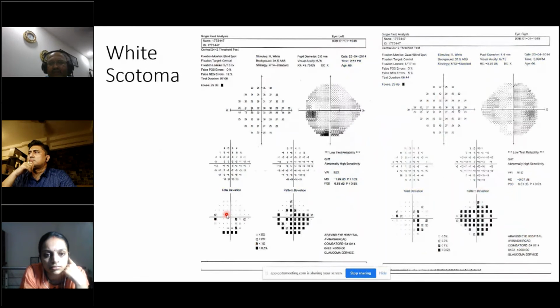Again, this is a feature: you can have a white scotoma in a 66-year-old person. There's a right and left field of the same individual, and you can find white scotomas. Since it's based on an algorithm, you should not be fixed in your mind that it will occur only in certain people and not in others. So you should be open in your interpretation.